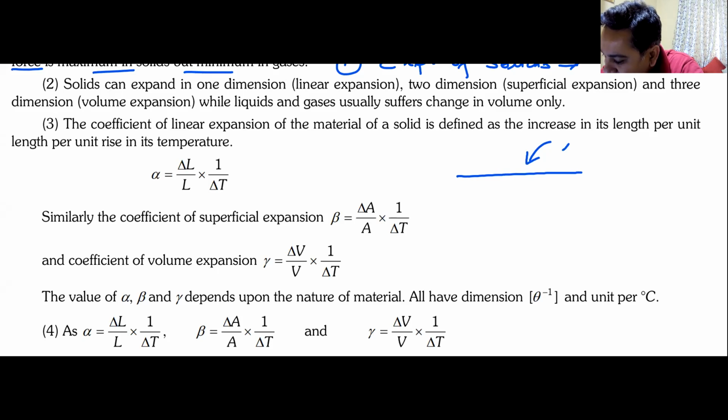This thin wire has a length L. The temperature of this wire has been changed by delta theta. I will not use delta T because T is sometimes used for time. So for angles or for temperature, I use delta theta. So I have a wire or a one-dimensional body of length L, and I change the temperature of this body. Let us say I increase the temperature by delta theta.